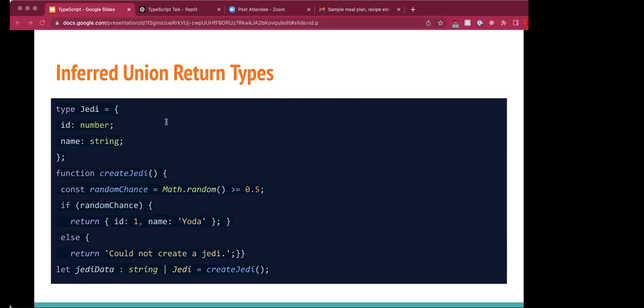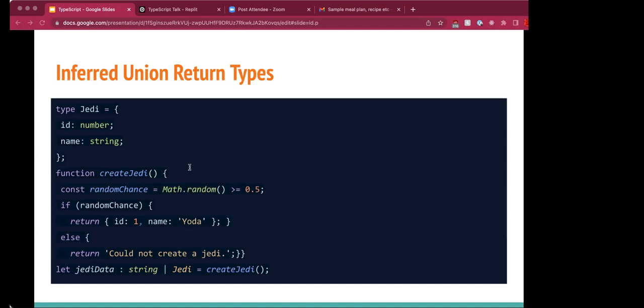One of the awesome things about TypeScript is that it's able to infer types in many cases so that we don't have to manually write them. A great example is a function's return type. TypeScript will look at the contents of a function and infer which types the function can return. If there are multiple possible return types, TypeScript will infer the return type as a union.